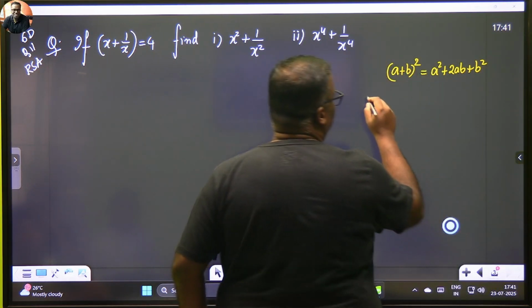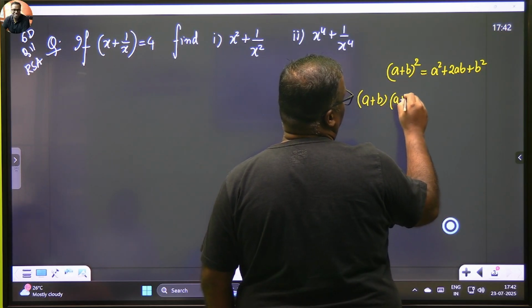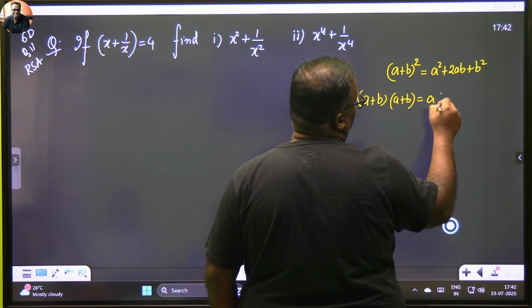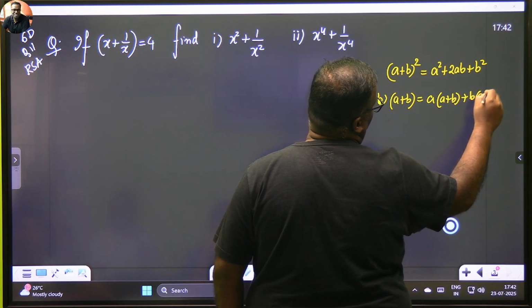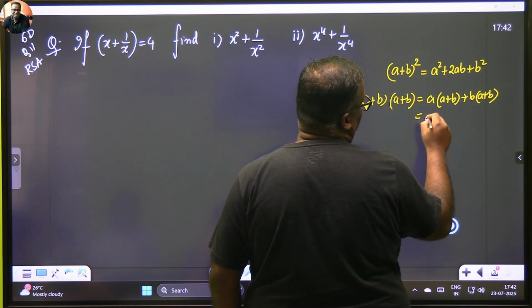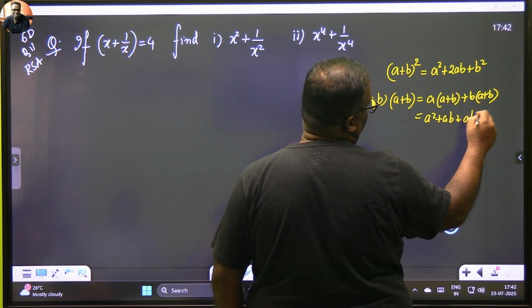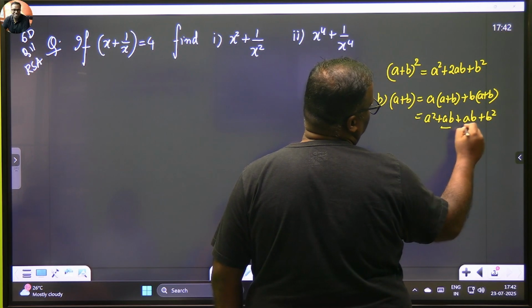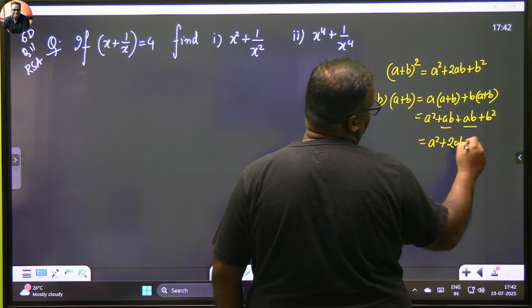And if there is any doubt, then you can always do it the long way, and then also it will be correct. This is (a plus b) into (a plus b). So what do you get? a squared plus ab. b into a is also ab, plus b squared. These two terms add up and they give you a squared plus 2ab plus b squared.